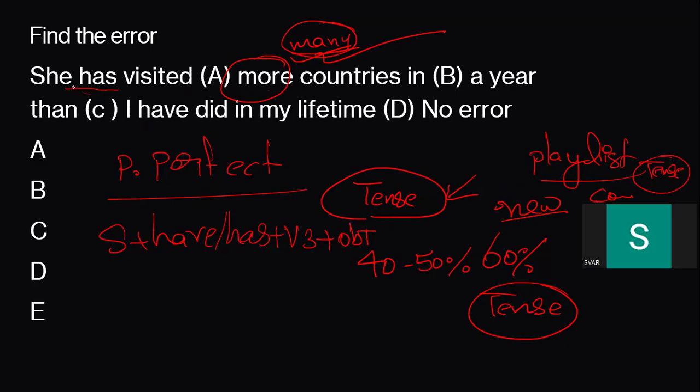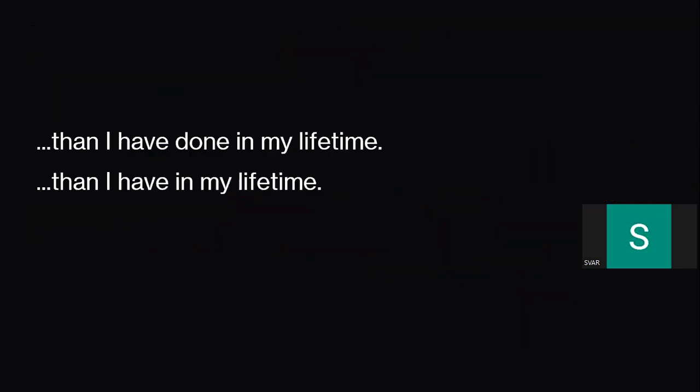So as you can see, subject plus has plus V3. Very nice, absolutely fine. But how about here? I have did, no, I have done. So this part has the error. Then I have done in my lifetime, or in case you don't add done, that's even fine. Then I have in my lifetime.